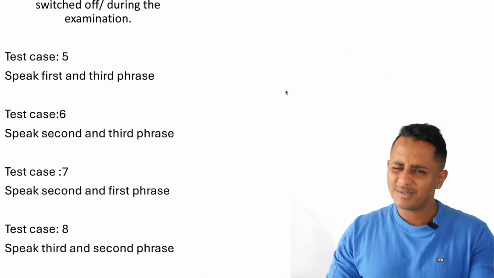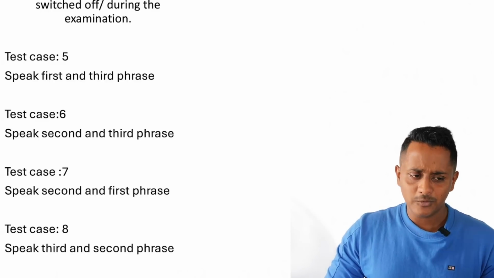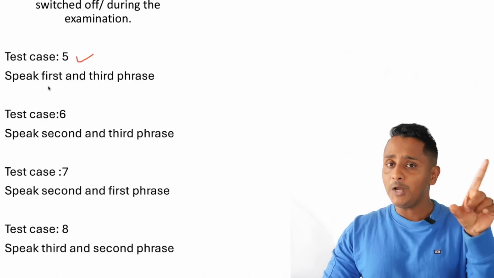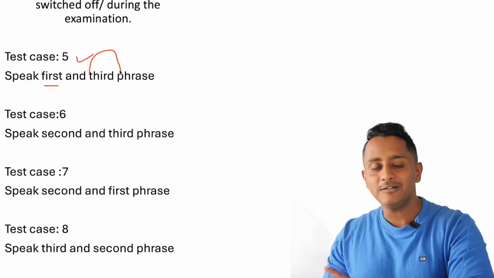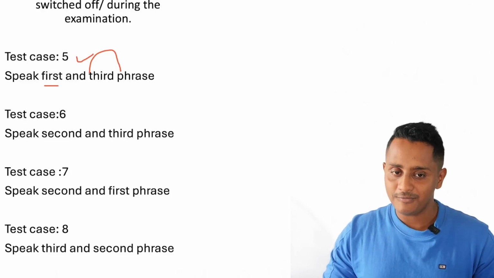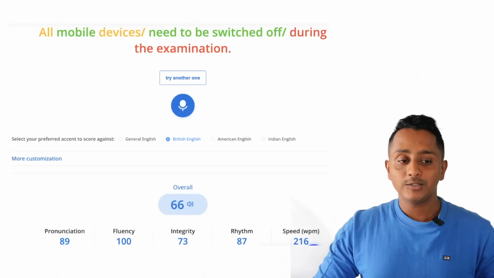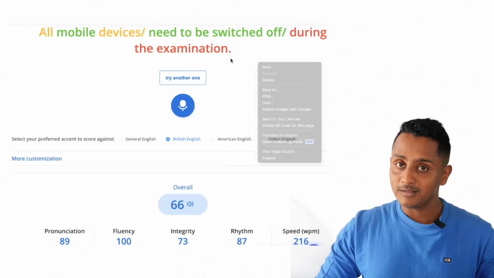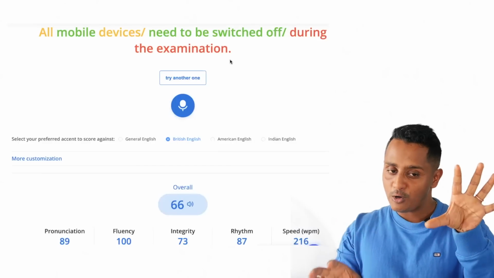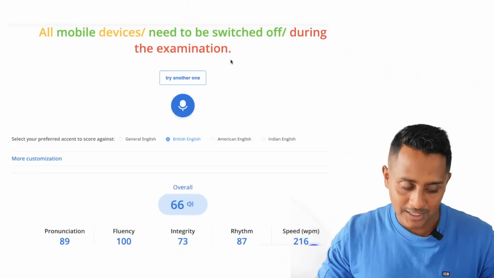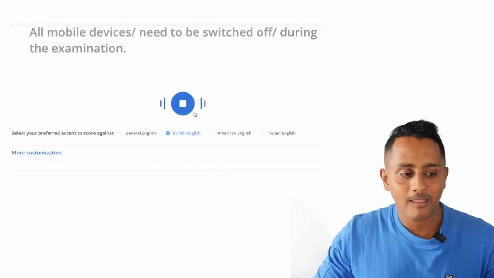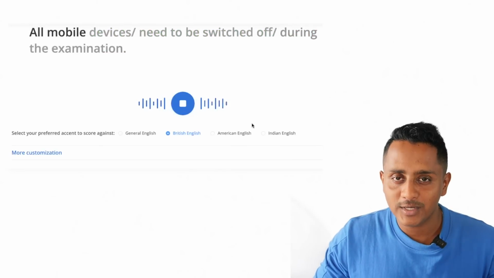So now I will summarize in the end. I will now start with the fifth. I'm going to start with the first and speak the third phrase. I'll skip the second phrase. So let's see what marks the software gives. Alright, so in this I'm going to speak the first and the third phrase, meaning: all mobile devices during the examination. So let's see. All mobile devices during the examination.